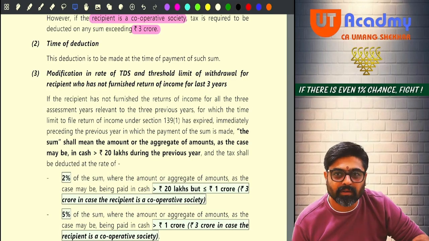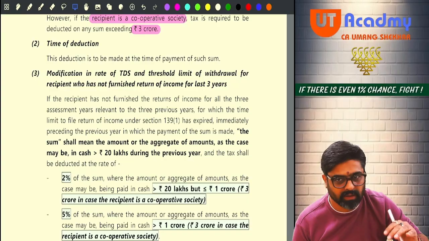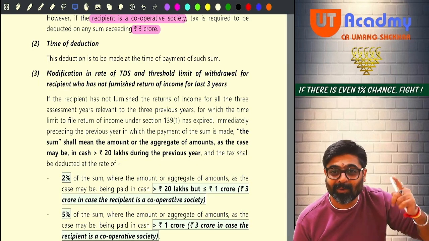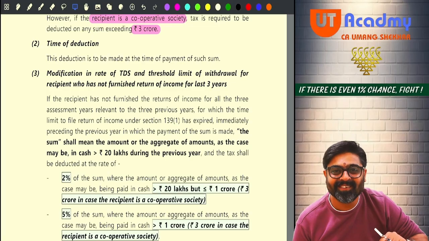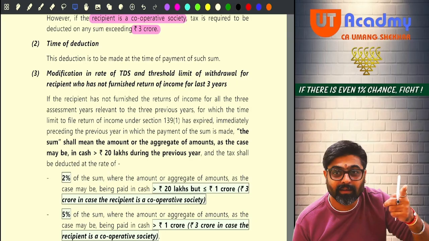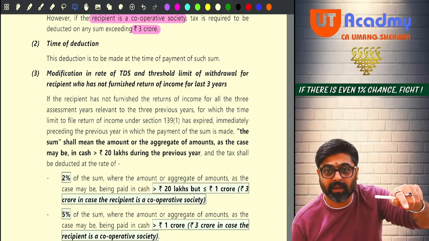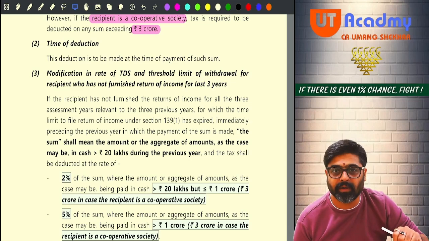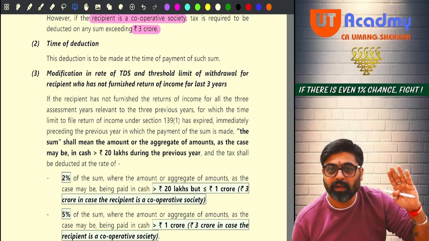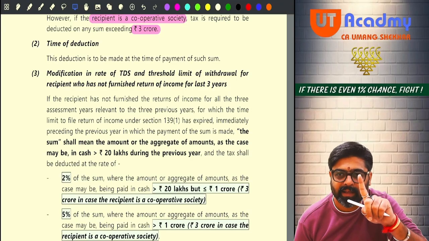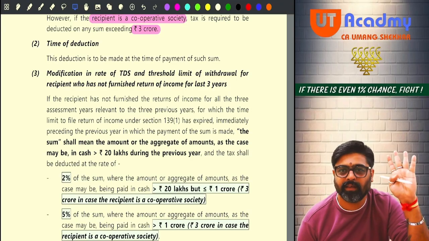Just imagine, if a person withdrawing more than 50,000 in a year has TDS deducted, will you ever dare to withdraw more than 50,000? No. But to get to that 50,000 limit, it will not be made applicable directly. Otherwise, everyone will be against the government. Getting my point? Slowly and gradually. One day, you will see this section.